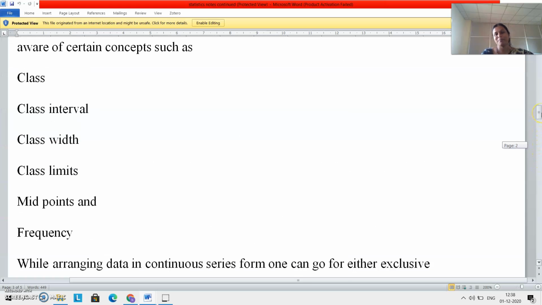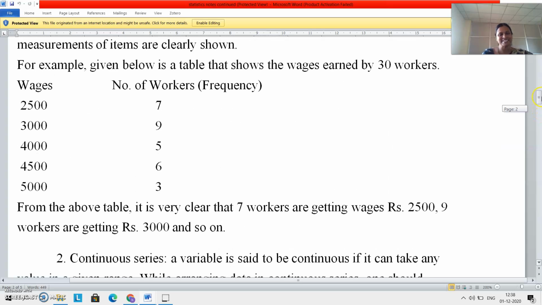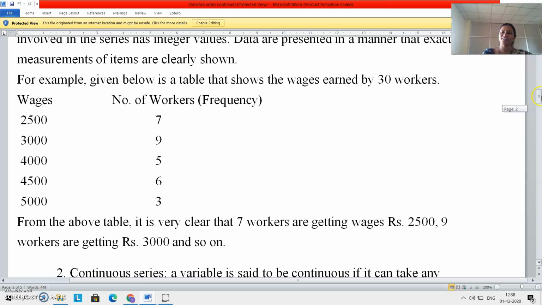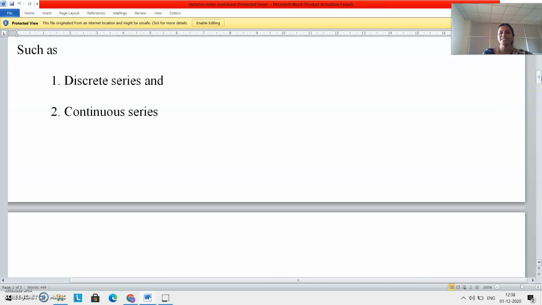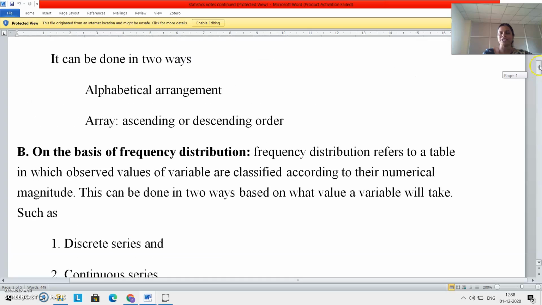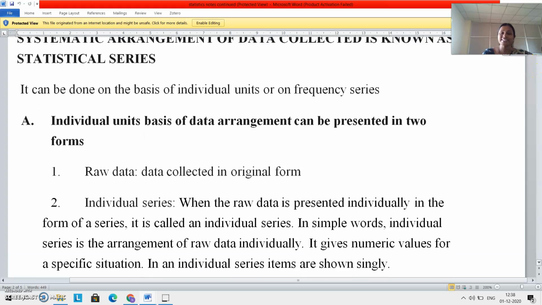relating to basic statistics. So far we discussed in detail what is statistics. Try to understand what are the 5 phases of statistics. We discussed in detail particularly collection of data, classification of data and arrangement of data. When we arrange data systematically, that is known as a statistical series.